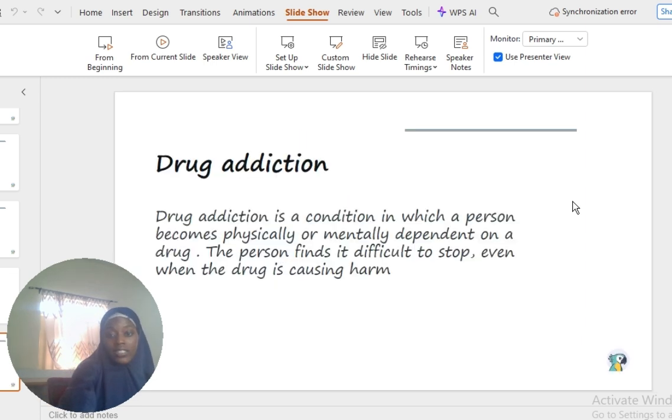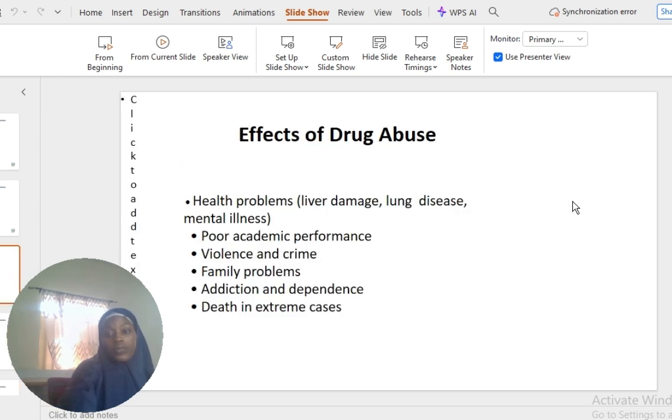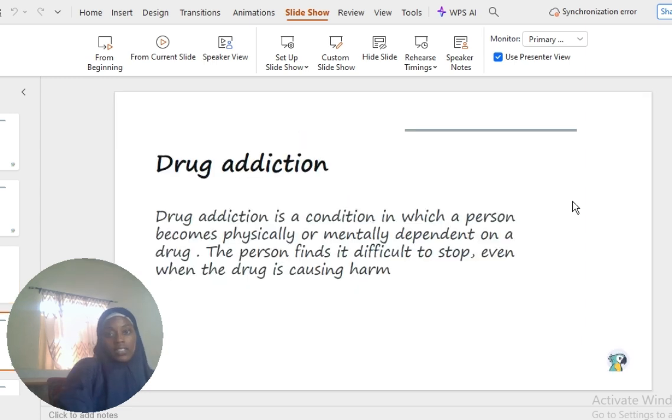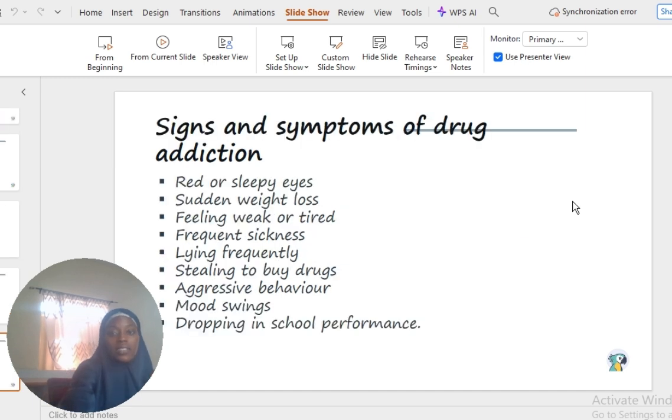Then death, in extreme cases. And what is drug addiction? Drug addiction is a condition in which a person becomes physically or mentally dependent on the drug. This person cannot do anything unless the person takes that drug, and they find it difficult to stop. You say that person is addicted.